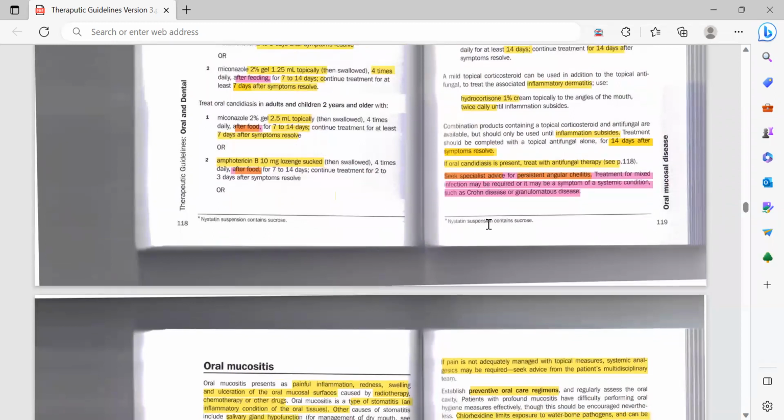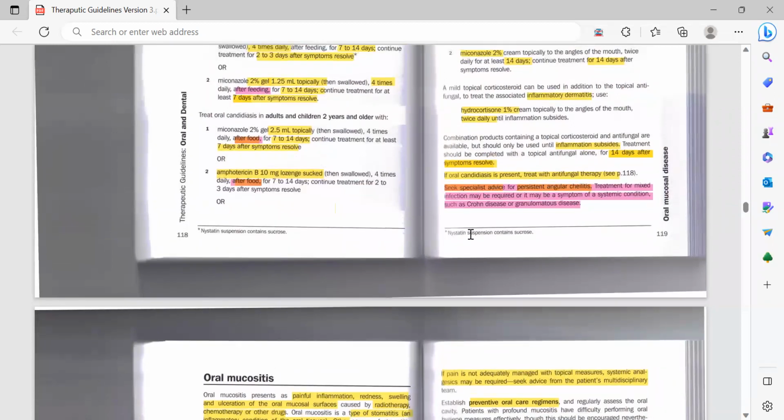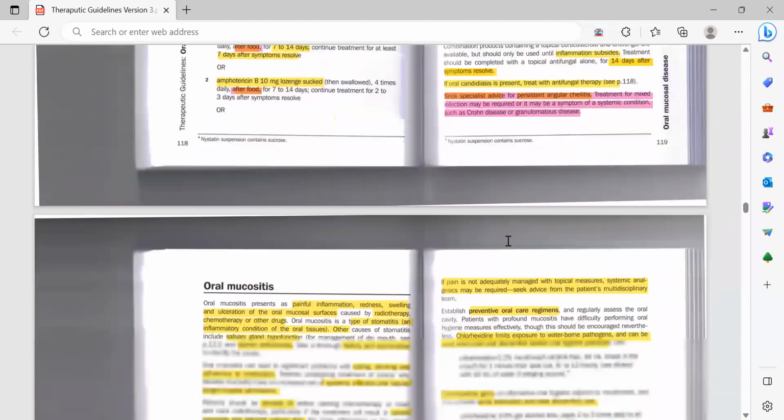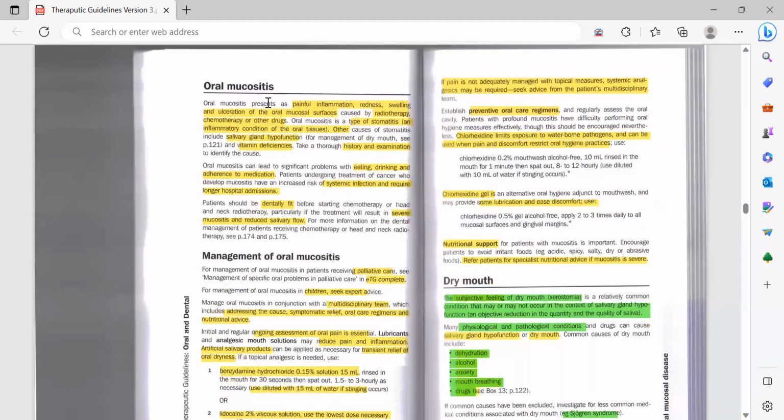And for the nystatin, it is very important that you educate your patient that it contains a lot of sucrose, so that may lead to decay. So you just need to inform them. And next time, we will start with the oral mucositis topic.